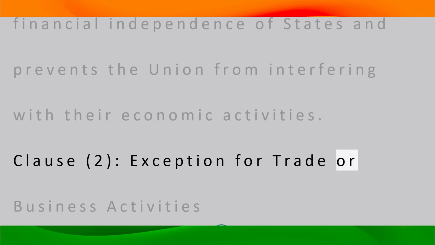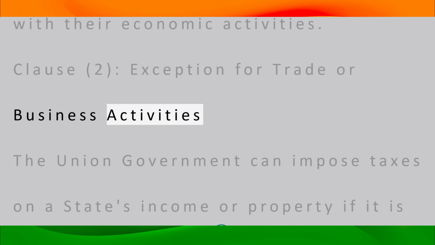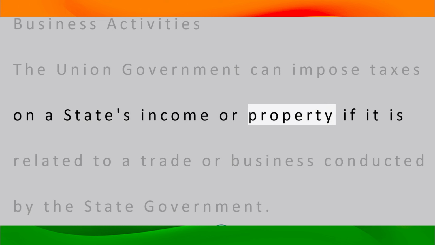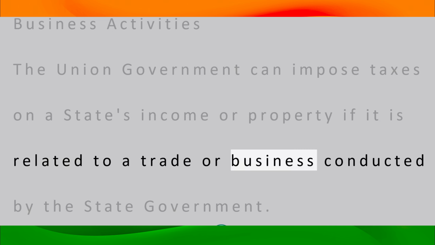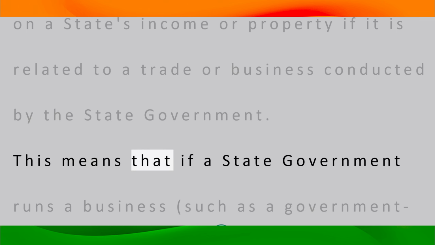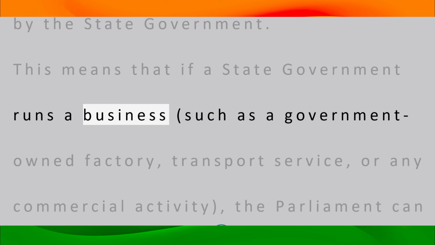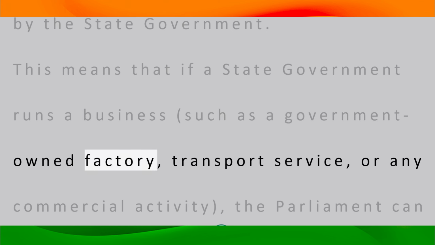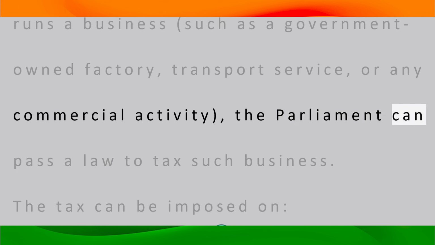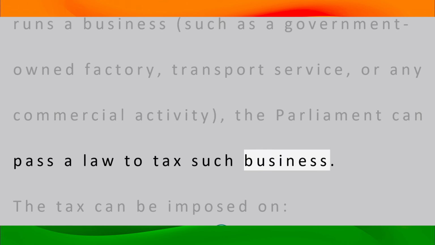Clause 2. Exception for trade or business activities. The union government can impose taxes on a state's income or property if it is related to a trade or business conducted by the state government. This means that if a state government runs a business, such as a government-owned factory, transport service, or any commercial activity, the Parliament can pass a law to tax such business.